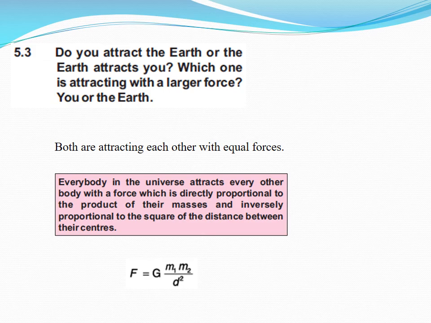And also the formula is given here, F equal uppercase G, which is the gravitational constant, m1 m2 in upstairs and d square in downstairs. So this formula suggests that we and Earth are attracting each other and the force is same but opposite.